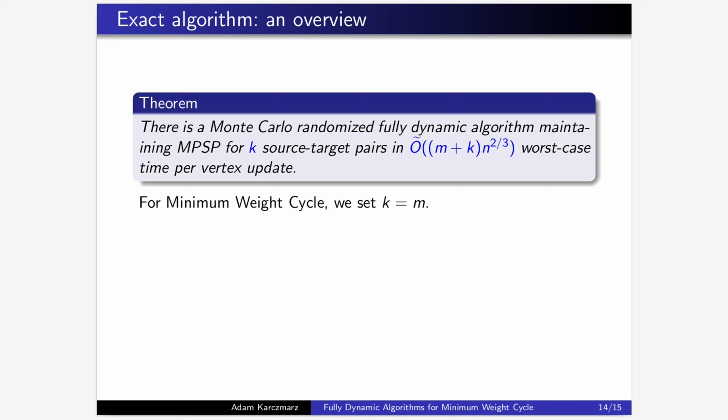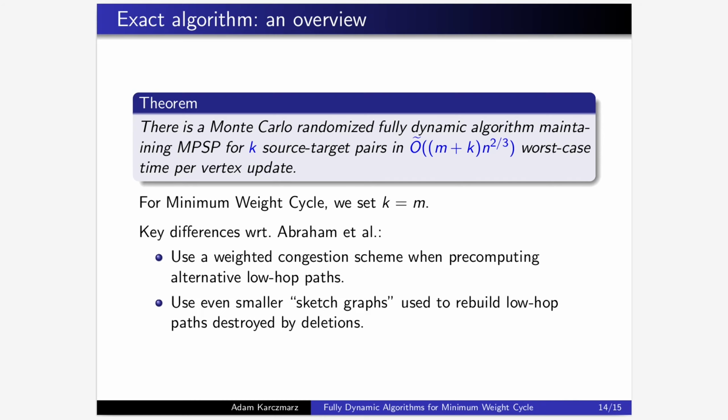This is then used for dynamic minimum weight cycle with k set to m. Unfortunately, the changes we make to the algorithm of Abraham et al. are pretty low level and require a good understanding of that previous work, so we will not be able to cover them in detail in this talk.